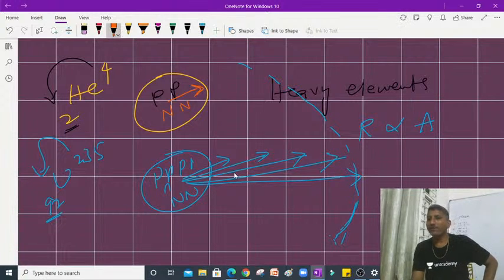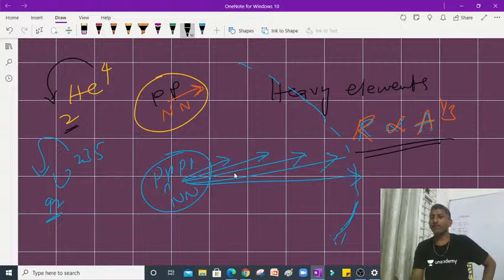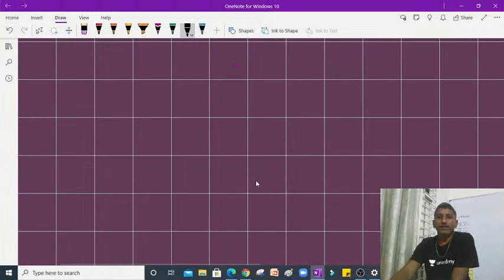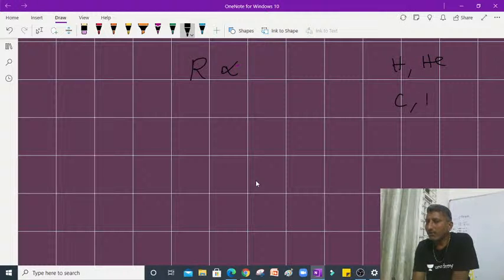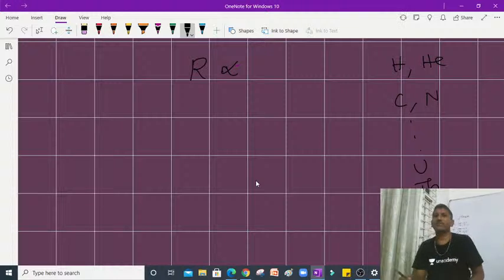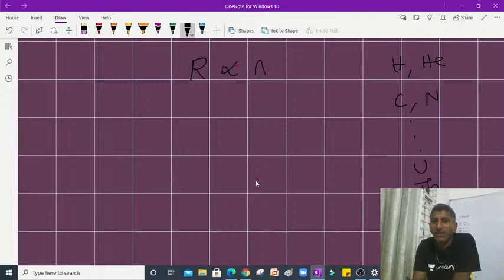So how is it related? R is directly proportional to A power 1 by 3. With this relation, we have the relation between mass number and radius. Students, the radius of any nucleus, whether hydrogen, helium, carbon, nitrogen, uranium or thorium, is always directly proportional to A power 1 by 3.